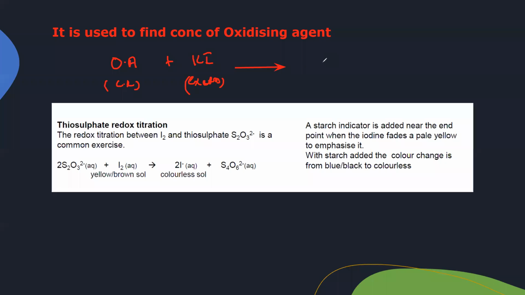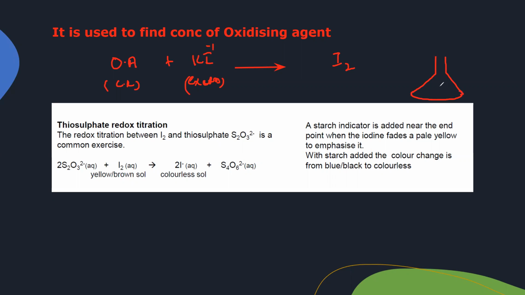As a result, the iodide is oxidized by the oxidizing agent, which itself is reduced. So this oxidizing agent will convert the iodide ion into iodine molecule. I'm not completing the full equation because this can be any oxidizing agent. So if we want to find the concentration of the oxidizing agent, first we take a specific volume of the oxidizing agent, and using that volume we add excess potassium iodide. As a result, that oxidizing agent is completely used up, and in the conical flask you're left with iodine molecule.